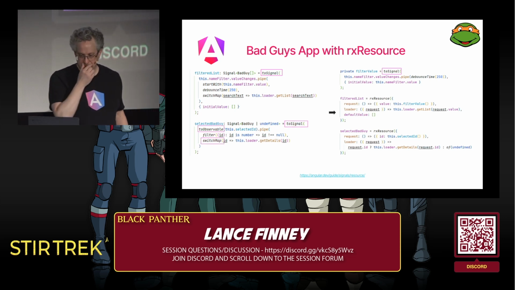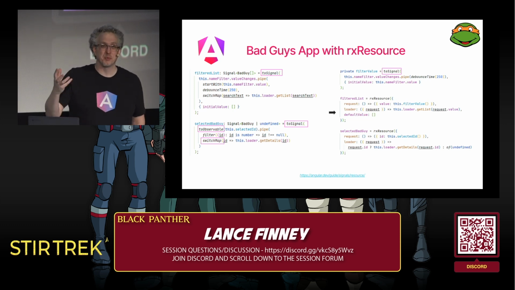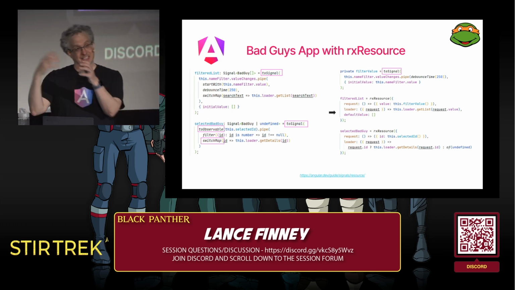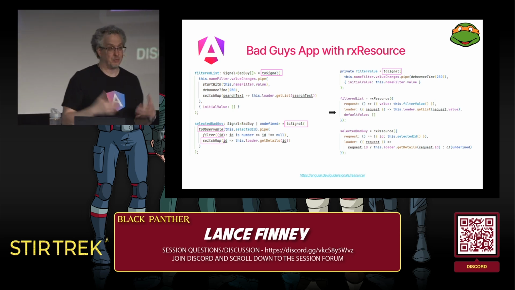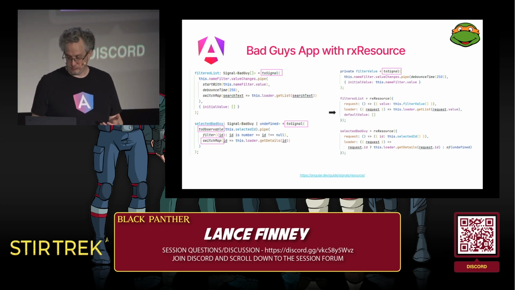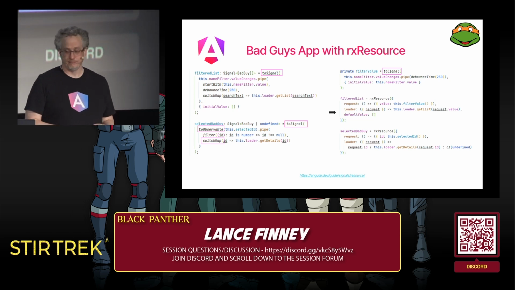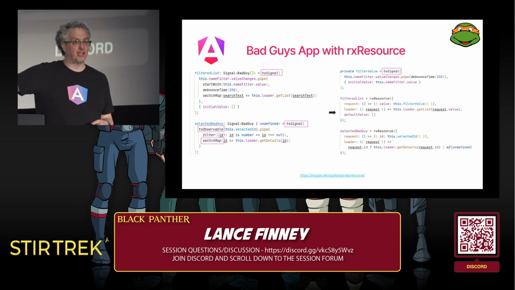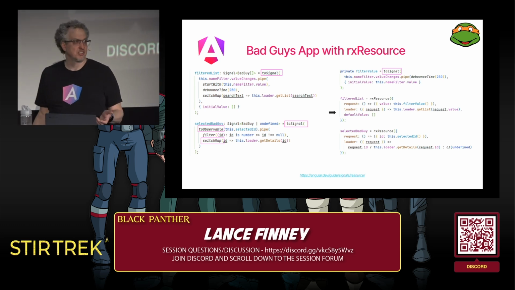The selected bad guy is an even better change because again, we start with a signal, then we have to go to observable and do our switchMap and all that, and then get it back to a signal at the end. Well, we're starting with a signal, so our request just uses that signal. And whether the request has a value or not will tell us whether we make a call to the backend or just return undefined. And at the end, we get our signals.